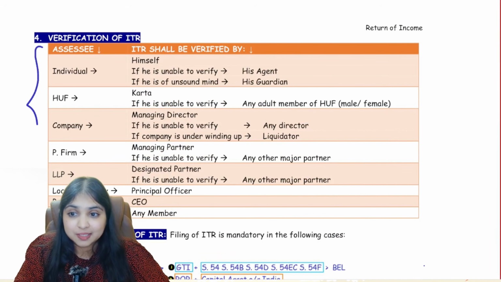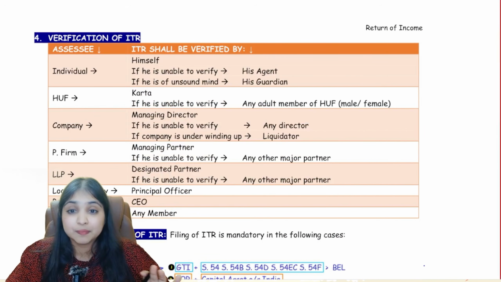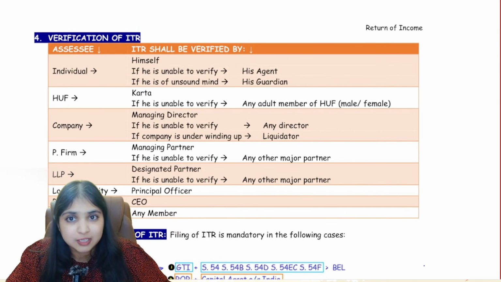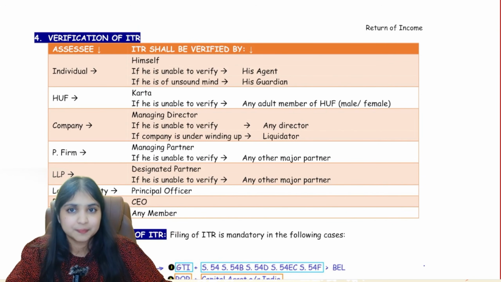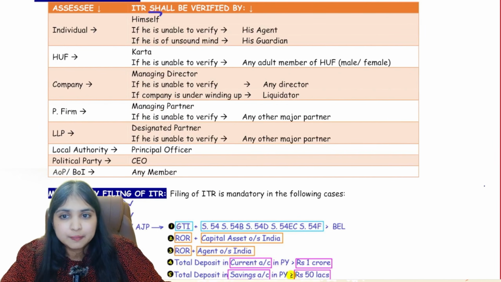Now, if this comes in the examination, you will thank your stars. It's a very, very simple concept. But if it comes in the examination, it will be straight away for 4 marks. We just have to know over here who is going to verify the ITR. It depends upon who is the assessee. If the assessee is an individual, he himself will verify.